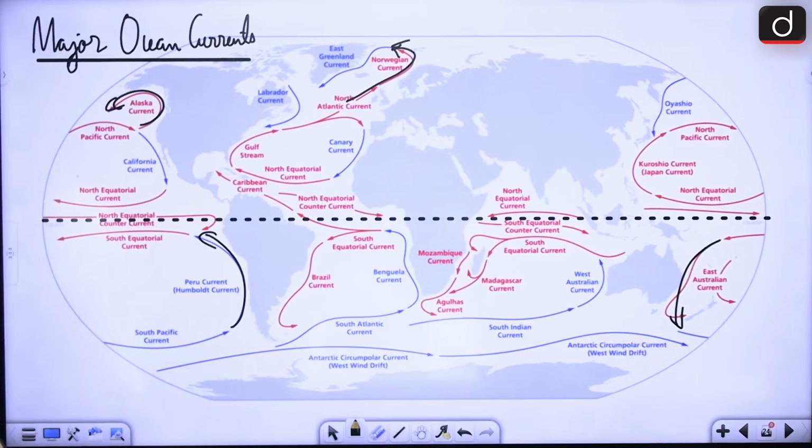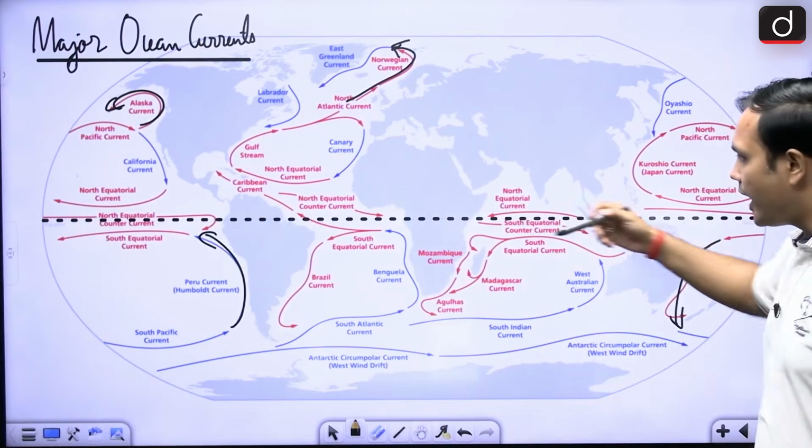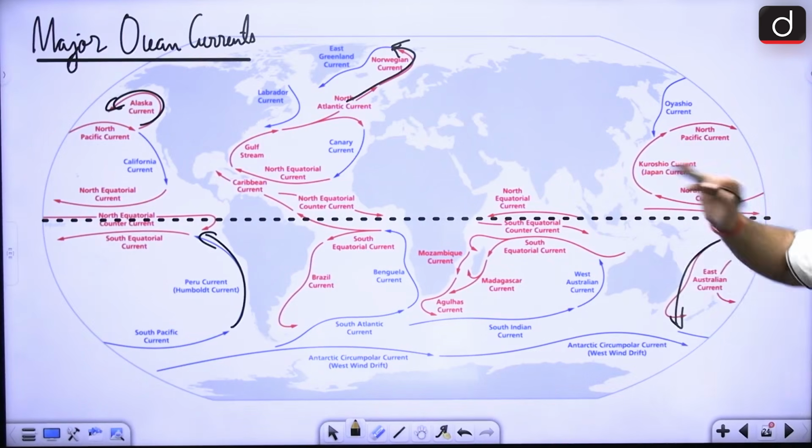Now let's look at the major ocean currents and their gyres. So we are going to focus on Pacific and Atlantic. If you are able to remember this, this is very good enough.